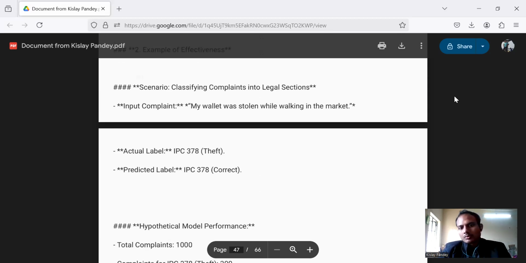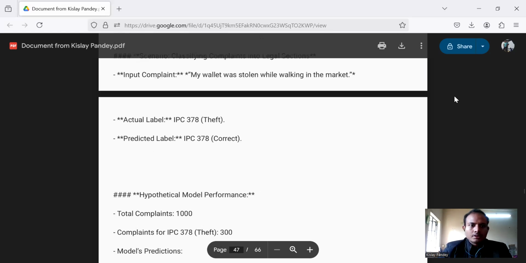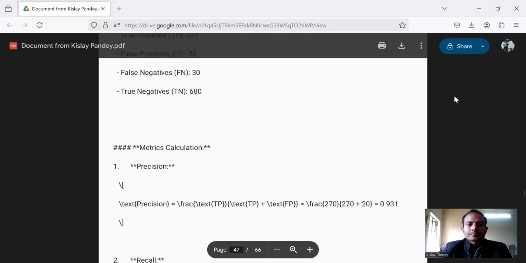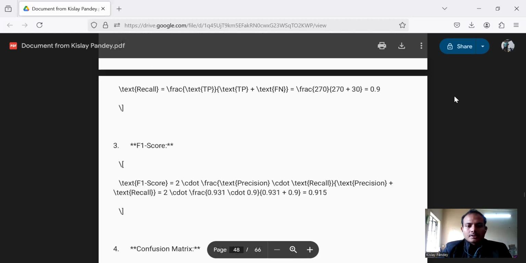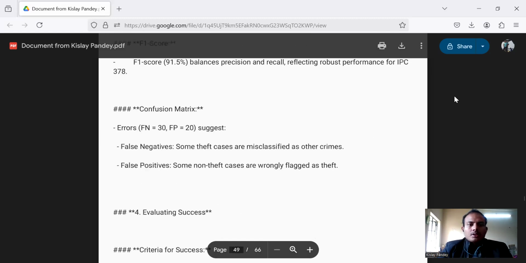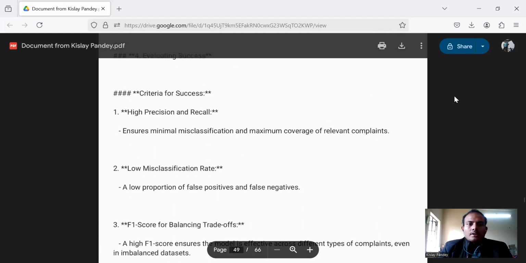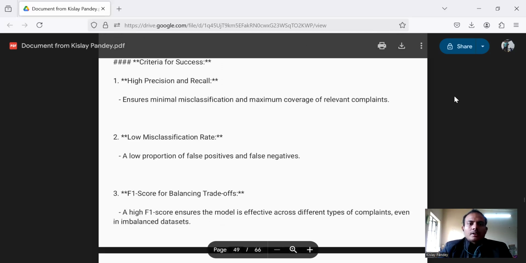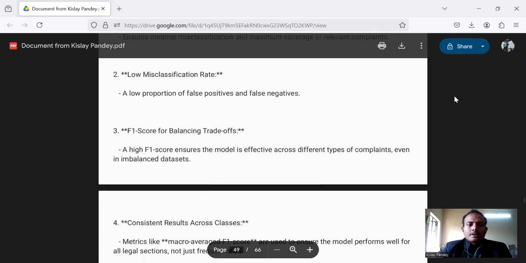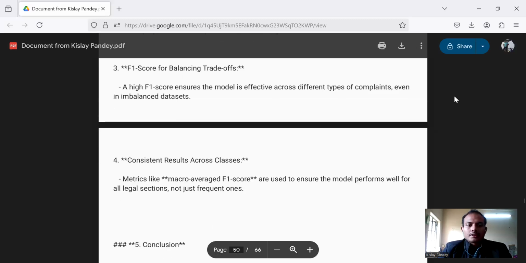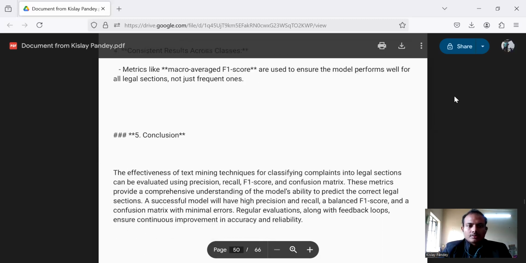Input complaint: my wallet was stolen while walking in the market. Actual label is IPC 378 for theft, and the predicted label is IPC 378, which is the correct one. The metrics calculation also includes that. Then the criteria for success: high precision and recall, low misclassification rate, F1 score for balancing trade-offs, and consistent results across classifications.